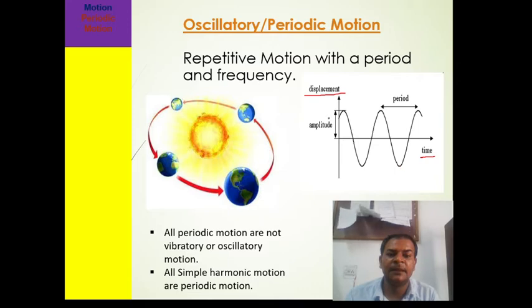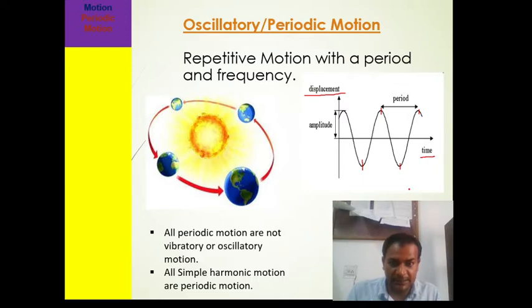So you can see that the displacement changes with respect to time, and at certain times it is a maximum displacement. This maximum displacement we said is the amplitude, and the form of a wave has crest and trough. The particular time between two crests, or we can say between two troughs, is called the time period.